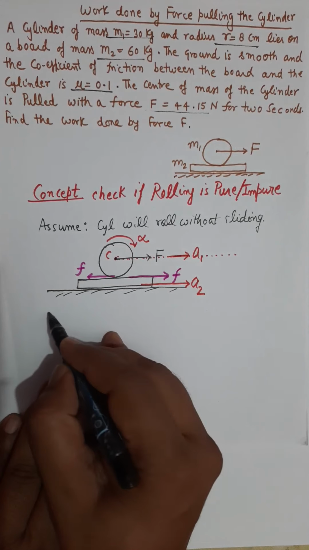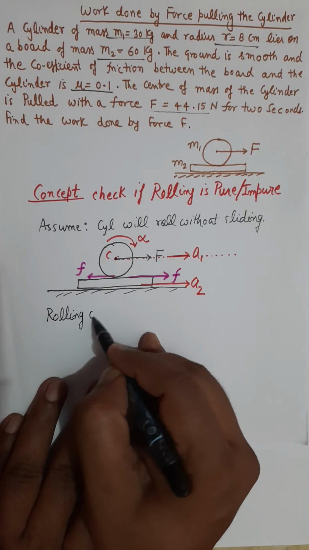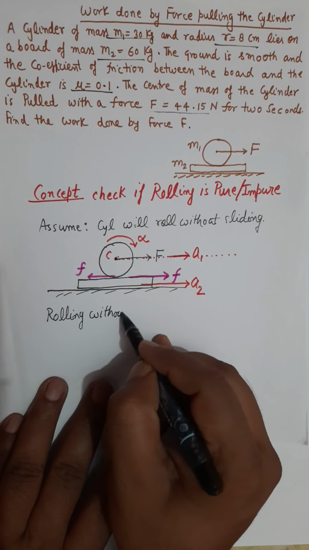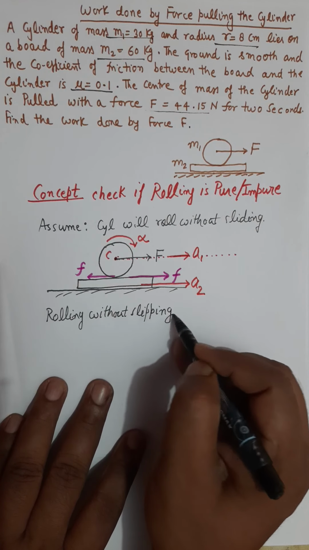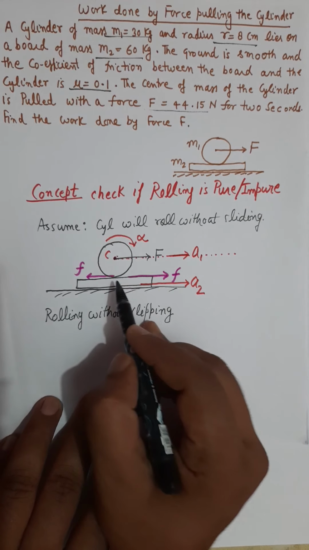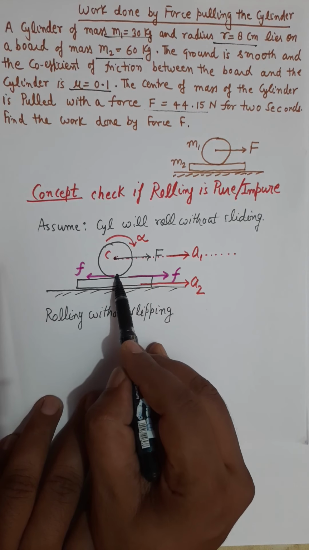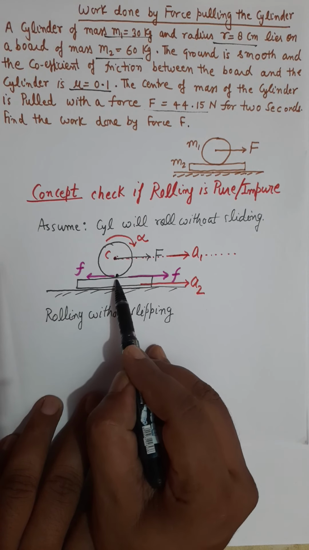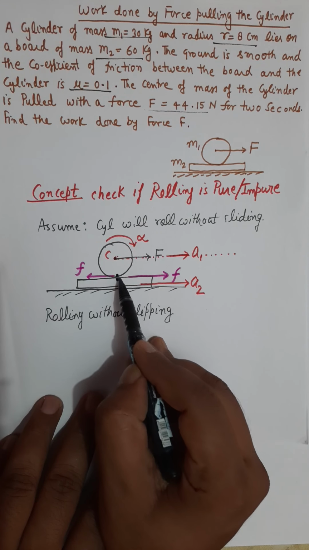Now you will write rolling constraints, the conditions for rolling without sliding or rolling without slipping. So the criterion for rolling without slipping is that the bottom point of the cylinder and the point of the block, these two must be relatively at rest with respect to each other.